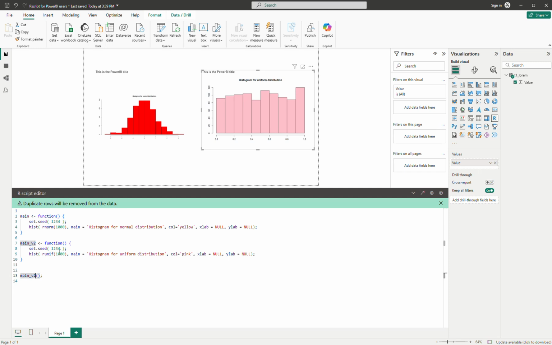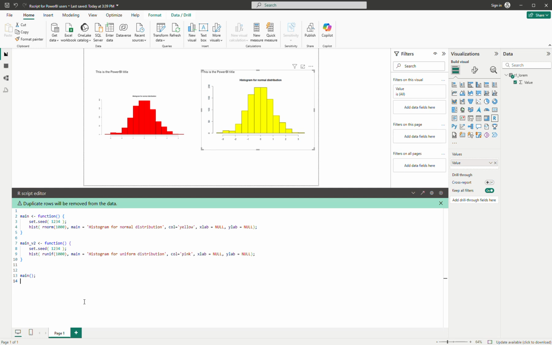If you want to put it back to the normal one, then you can just change the last expression in here. Okay, so that's the purpose of having the main function. And then in the future, I suggest you follow this structure. So you write the main function first, and then you make a call or the activation of the main function in here, at the end of the code.